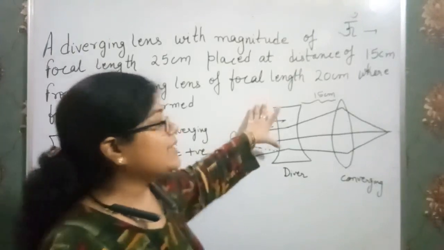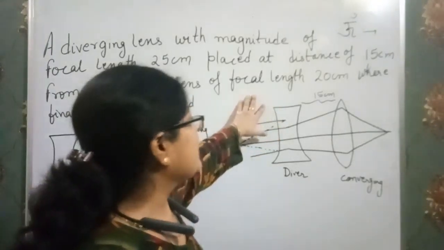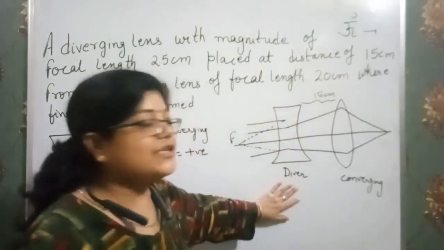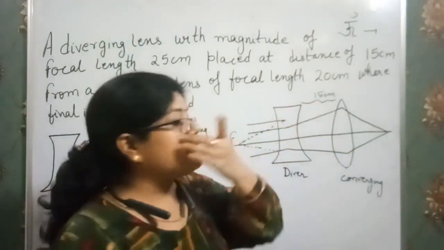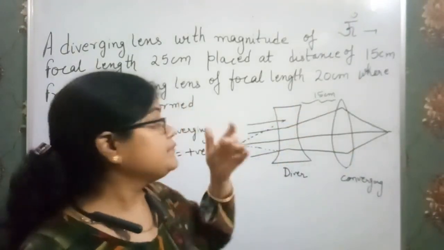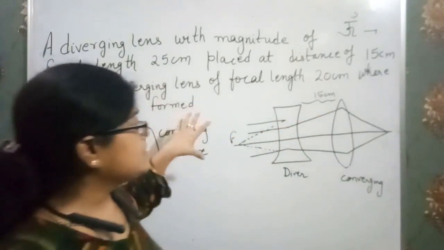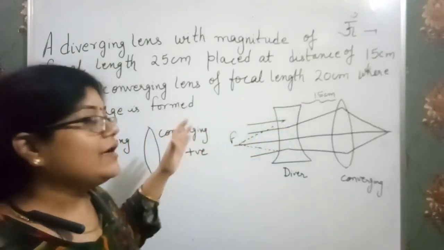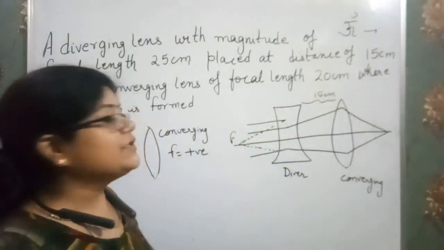I'm just trying. My drawing is not very nice, so please cooperate with me. This is the lens which is diverging, and this is the lens which is converging, and they are 15 cm apart. Now, firstly, the light travels parallel, and it falls firstly on the diverging lens.